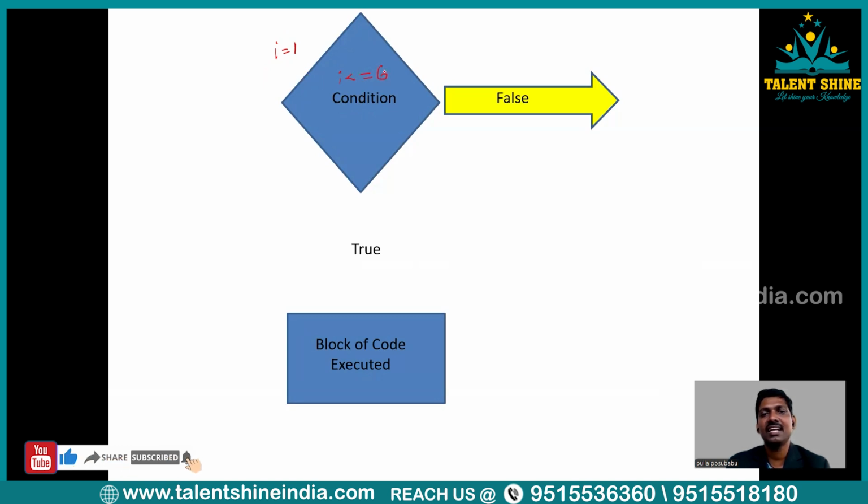The condition is that when it reaches 6, we have to come out from the loop, which means I just want to print Python on the screen 6 times. That is what I have written in the condition. When the i value reaches 6, we have to come out of this loop. So this is the condition. If this condition is true, i is initially 1, so 1 comes over here, and clearly 1 is less than or equal to 6. So the condition is true.